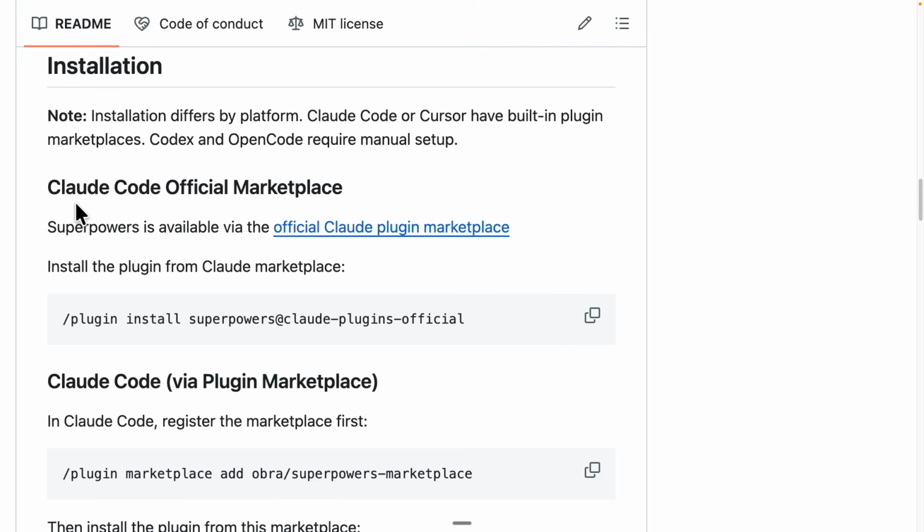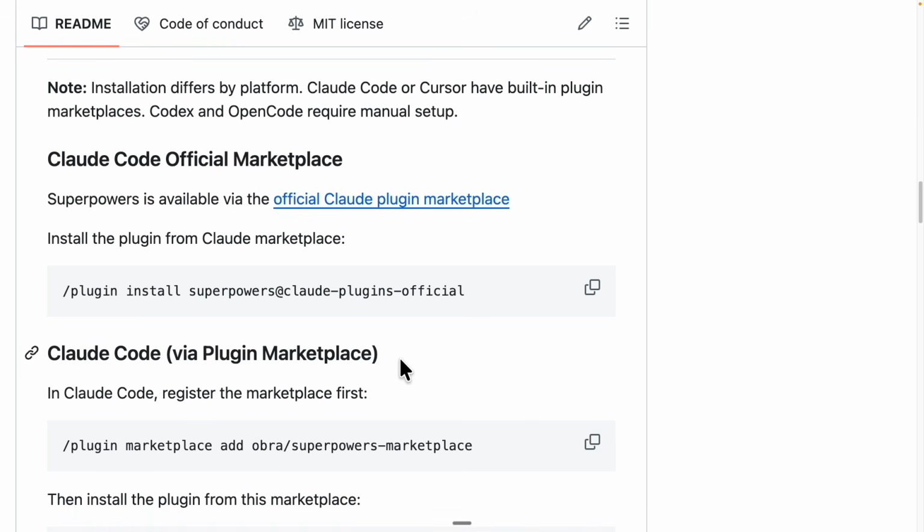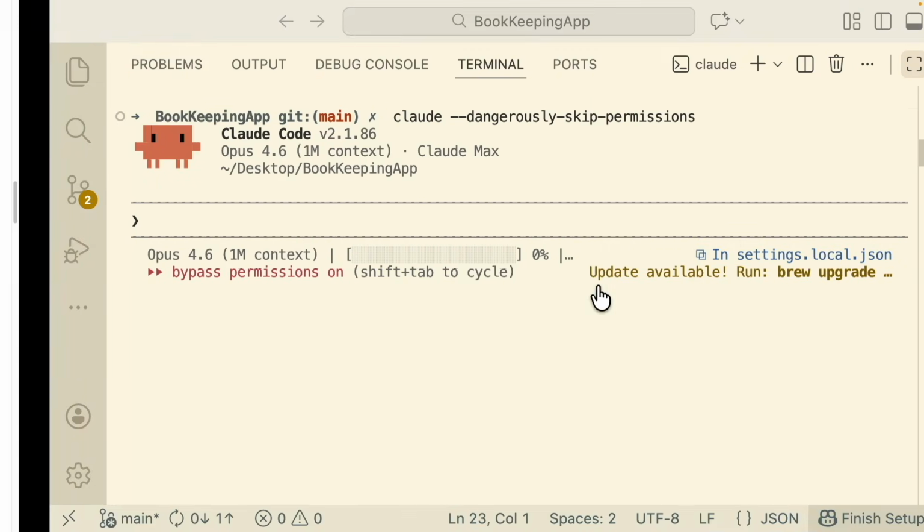So we have two options. One is we can use Claude Code through the official marketplace, or it's going to be through the plugins marketplace. But both options are available. It will give you the same results. So I'm simply going to copy one of the commands right here. You can see I'm going to do this for the official marketplace from Claude Code.